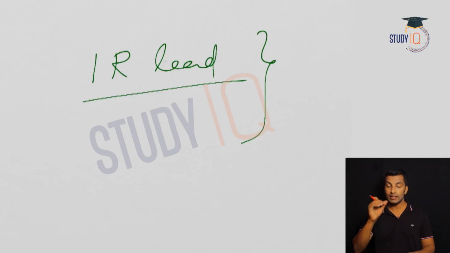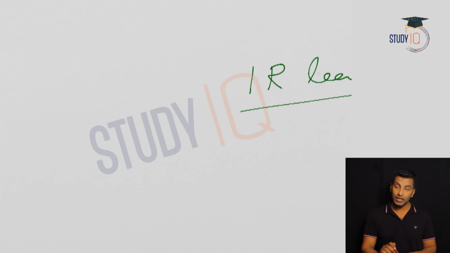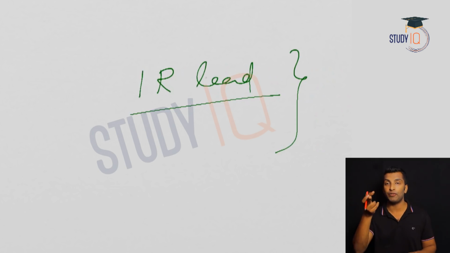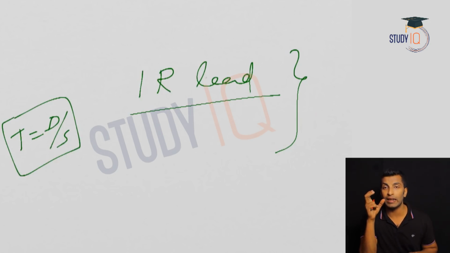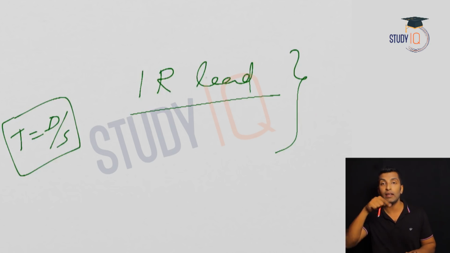So that is the distance covered. You need to see the distance, and you need to see the question: when will they meet for the first time? In the previous case, when will they meet for the first time at the starting point. But if I simply ask you when they will meet for the first time, both are different questions. When means time. Time means distance by speed. So in this case, if simply asking when they will meet for the first time, distance is 1 round, because first time meeting, 1 round lead. What is the speed? That is the relative speed.